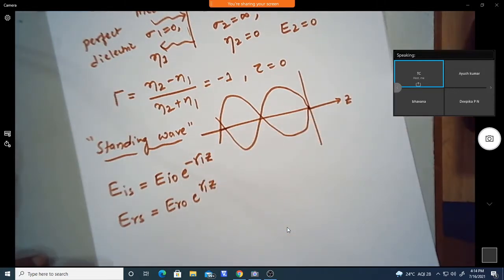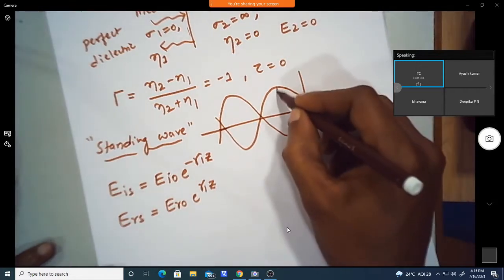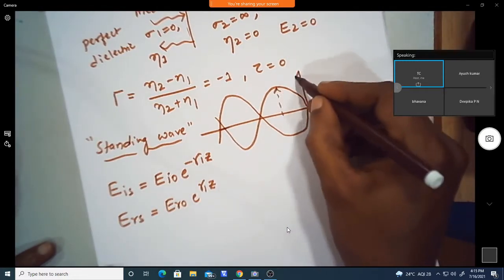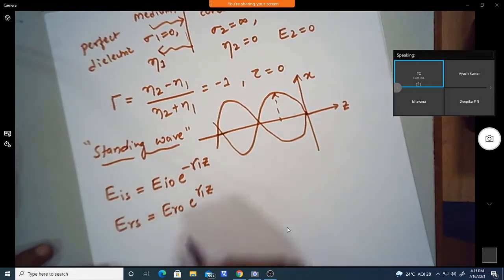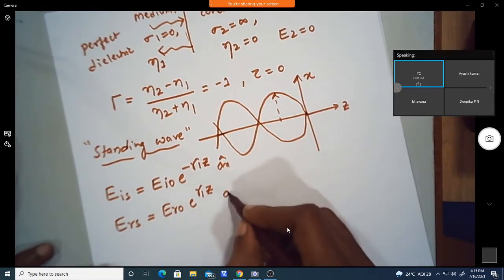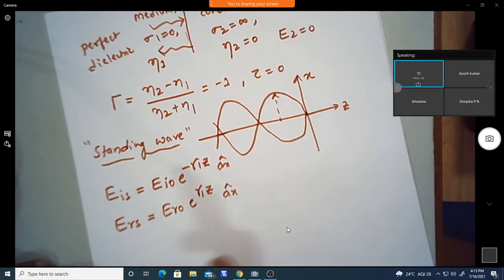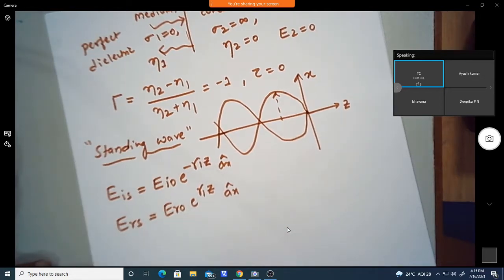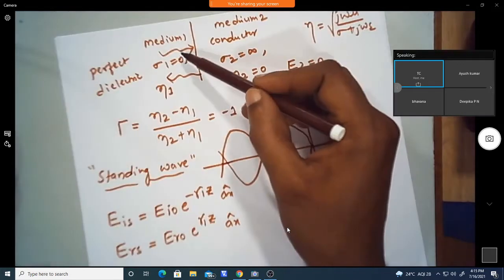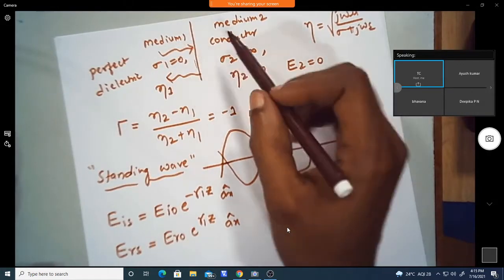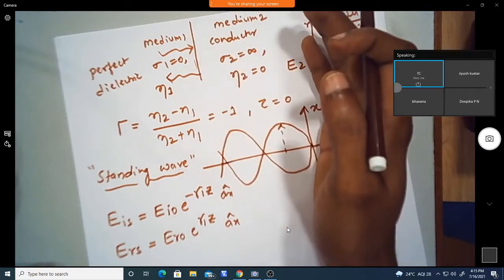Now the amplitude of this electric field component is in the x direction, which we assumed yesterday also. Both the reflected and incident waves are in the x direction. Now if I take the standing wave, that is E1s, because the standing wave pattern occurs in medium 1 only, since there is no wave in medium 2.